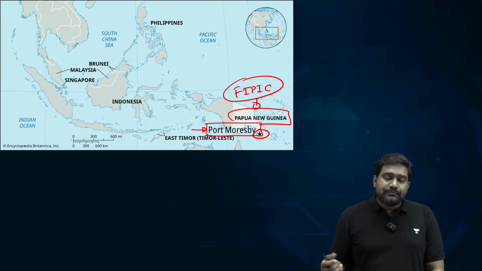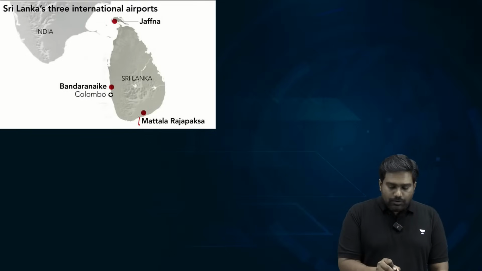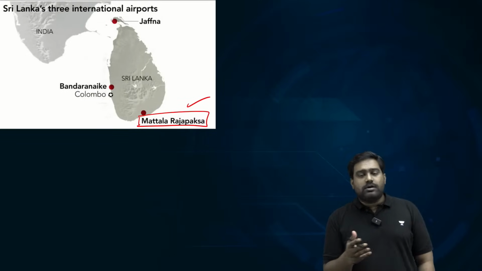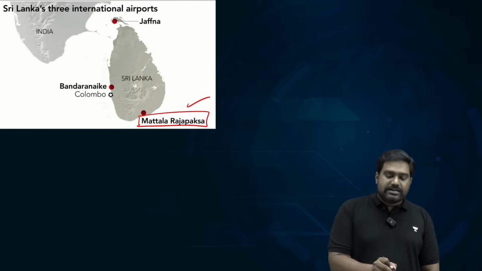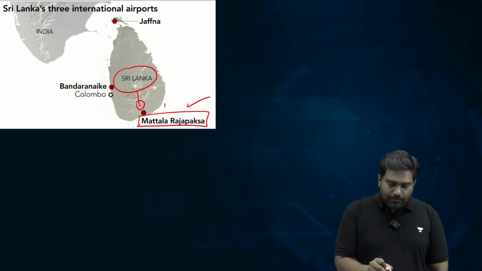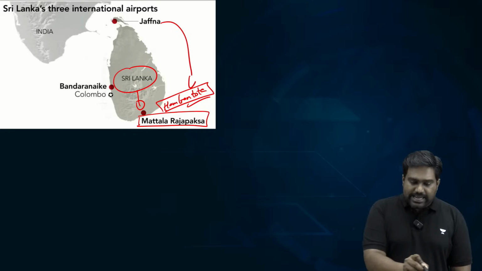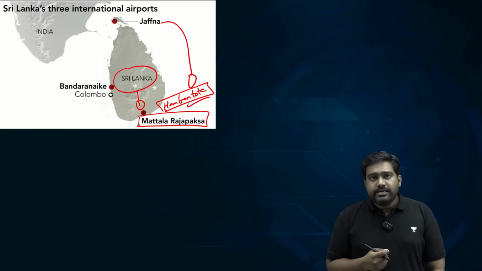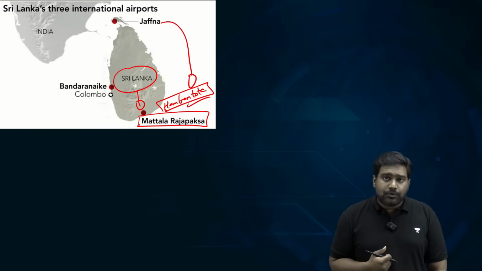Then finally, Matala Airport, the world's most silent airport, because not a single flight has taken off in the last few years, and it's located in southern Sri Lanka, right next to the strategic Hambantota port. It was a Chinese project. China built the Hambantota port and Matala Airport. It's named after its former president, Mahinda Rajapaksa. It's called the Matala Rajapaksa International Airport.